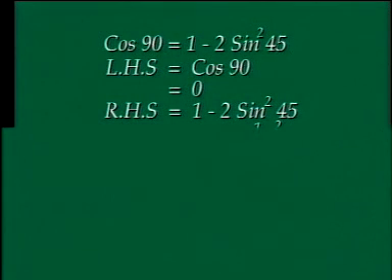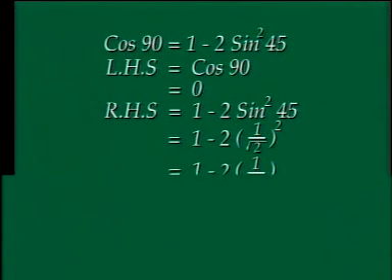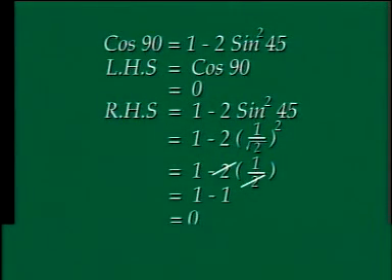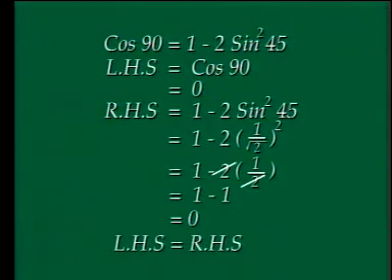And in the table we have seen that sine 45 is 1 over under root 2. So by applying this value, 1 minus 2 into (1 over under root 2) whole square, because that was sine square 45. So 1 minus 2 into 1 over 2. That is, this 2 is cancelled with this 2. That is 1 minus 1, which is equal to 0. So you can easily see that the right hand side is equal to the left hand side. Both are 0.